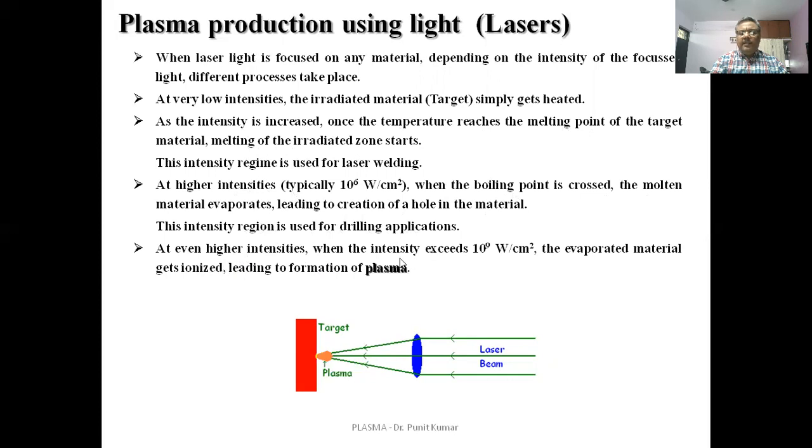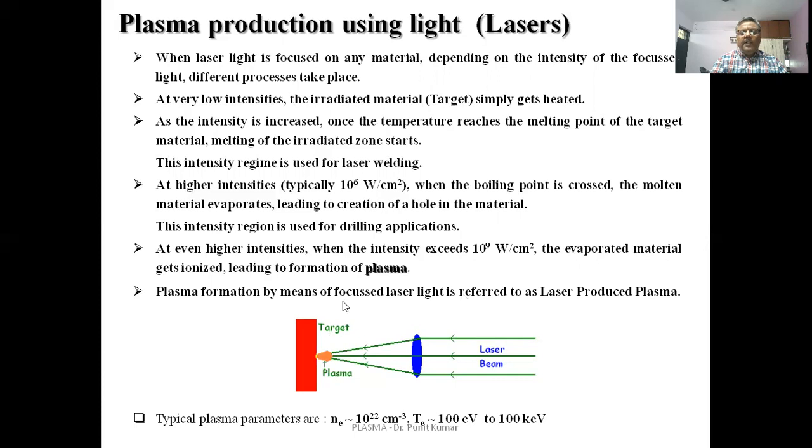At even higher intensities, when the intensity exceeds 10^9 watt per centimeter square, the evaporated material gets ionized, leading to formation of a surface plasma. The plasma formation by means of the focused laser light is referred to as laser produced plasma. The typical densities of such plasmas are 10^22 per centimeter cube, and the temperature is about 100 electron volts.